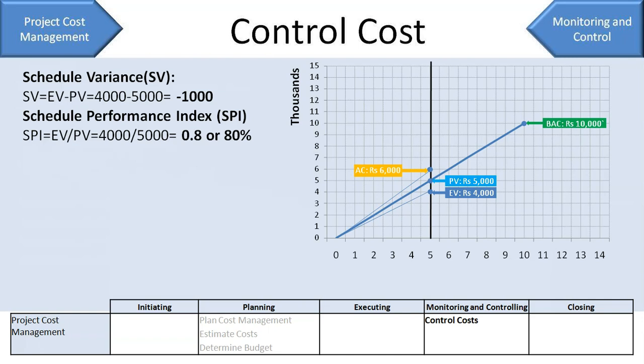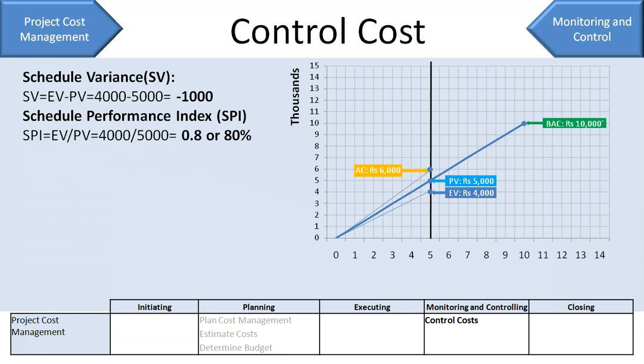So your performance index, if it is more than 100%, then you're ahead of schedule. If it is less than 100%, you are behind schedule. And if it is 100%, you are on schedule. Right? So this was schedule variance and schedule performance index.